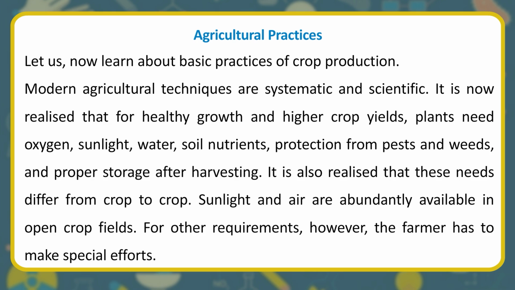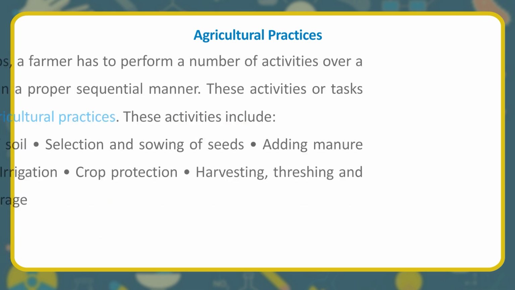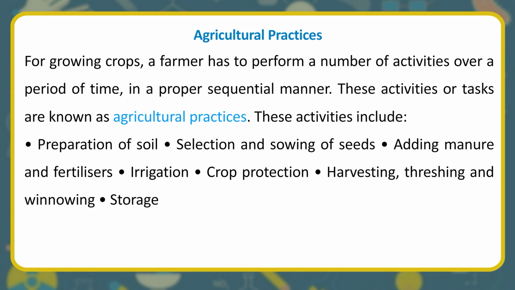Sunlight and air are abundantly available in open crop fields. For other requirements, however, the farmer has to make special efforts. For growing crops, a farmer has to perform a number of activities over a period of time, in a proper sequential manner. These activities or tasks are known as agricultural practices.